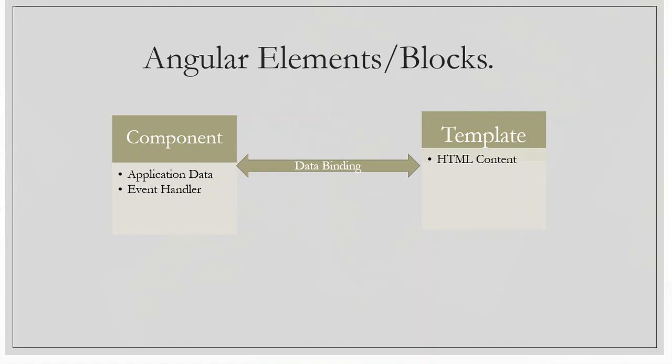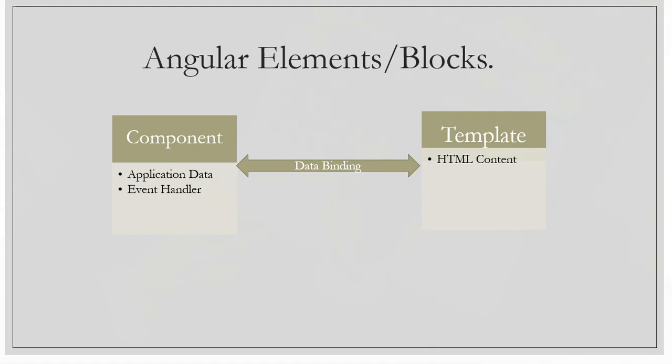So the component and the template are linked with each other through data binding. We have two types of binding. This one is property binding and the second one is event binding. We will discuss property binding and event binding in our next slide, where we are going to discuss Angular architecture.